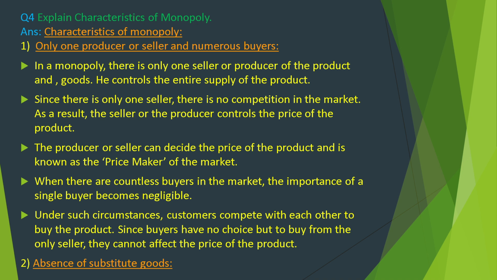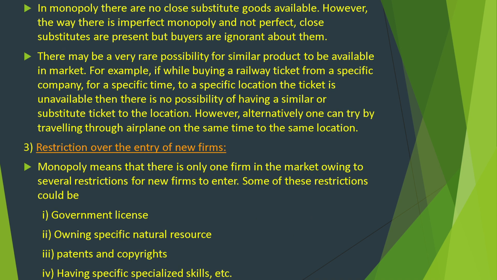Second, absence of substitute goods. In monopoly, there are no close substitute goods available. However, in imperfect monopoly, close substitutes may be present, but buyers are ignorant about them. There may be a very rare possibility of a similar product being available in the market. For example, while buying a railway ticket from a specific company for a specific time to a specific location, if the ticket is unavailable, then there is no possibility of having a similar or substitute ticket to that location. However, alternatively, one can try traveling by aeroplane at the same time to the same location.